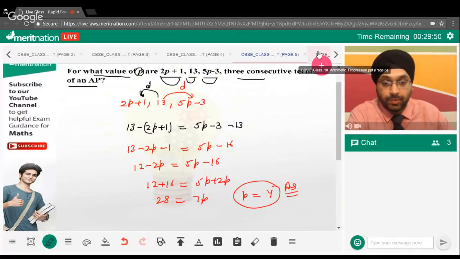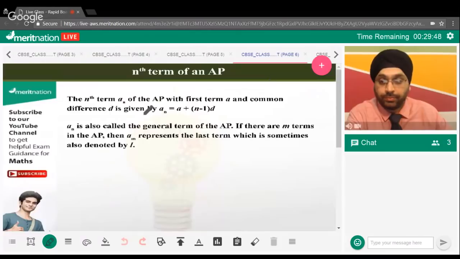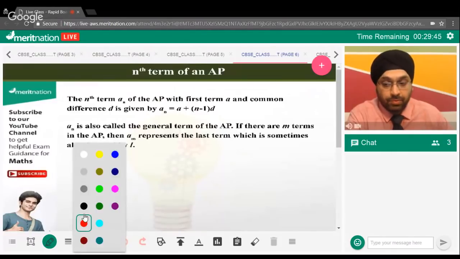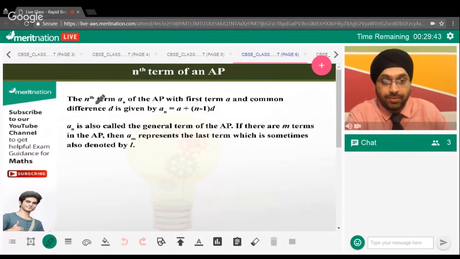So guys, let's move forward then. Now, guys, let's discuss what the meaning of nth term is. If you see it very clearly, the nth term, generally denoted by a subscript n, of an AP with the first term a and the common difference d is given by a subscript n equals a plus n minus 1 into d.